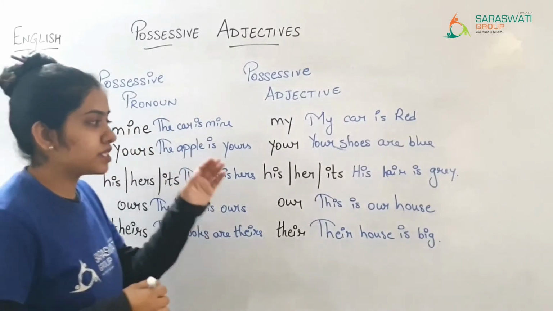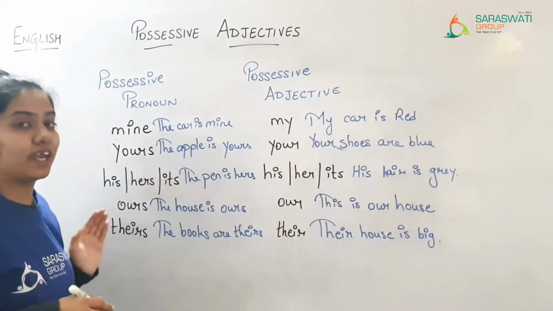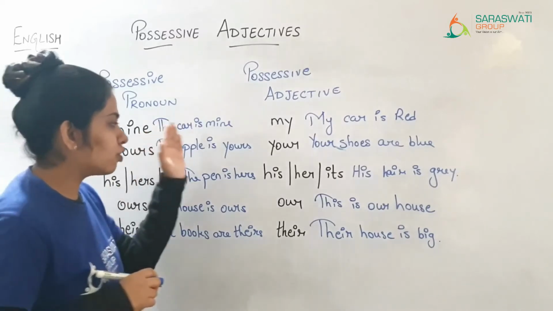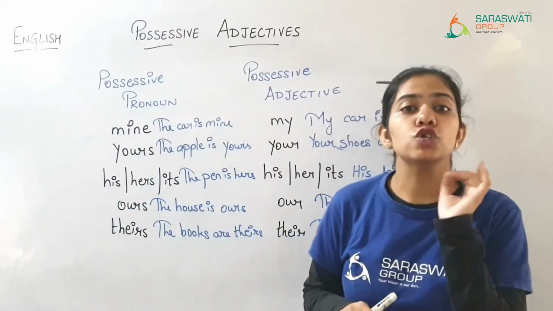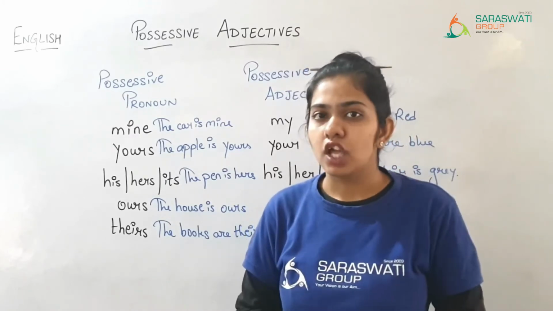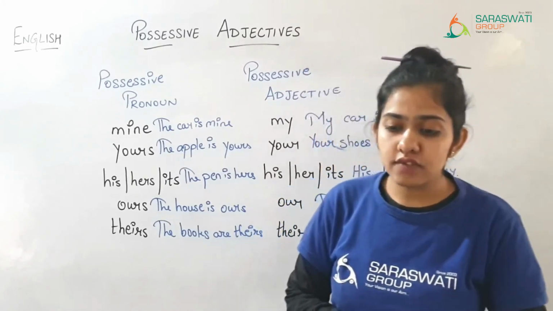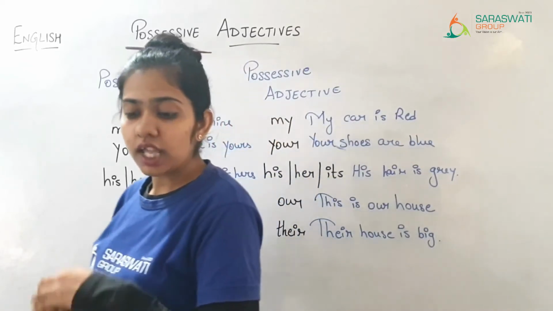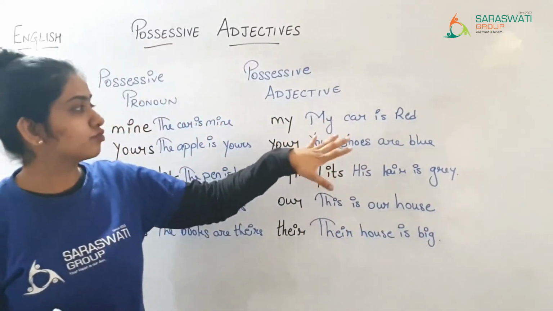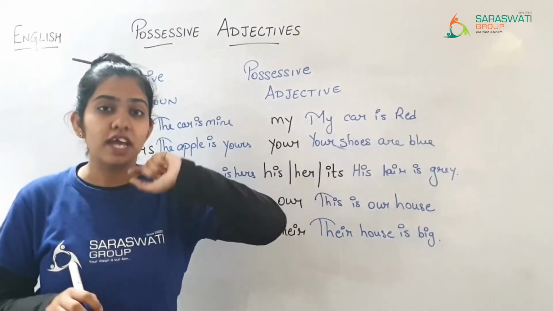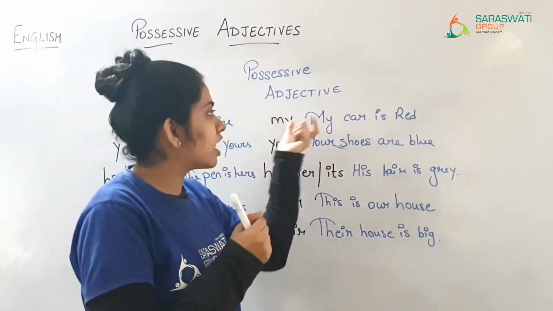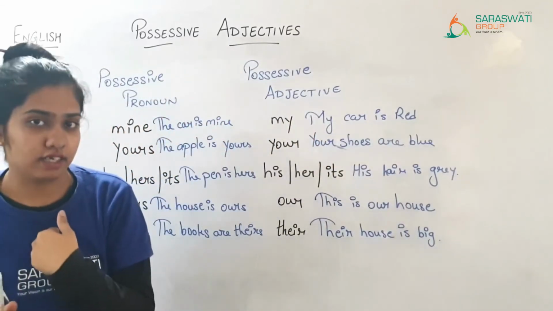So whenever you are writing a possessive adjective, you are not supposed to add s to show possession. But in possessive pronoun, you are supposed to write s to show possession. And a possessive adjective also describes, answering whose. If I say whose car is red, it answers the question: my car is red.